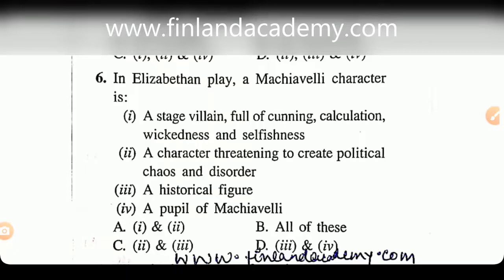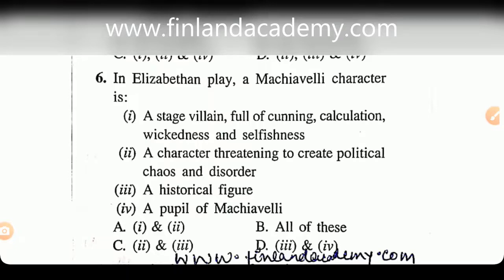I'll first of all help you in understanding what a Machiavelli character is, and then we'll move on towards solving this question. Now there was this guy called Niccolo Machiavelli. He was an Italian Renaissance diplomat, philosopher, and writer. He was majorly known for his work called The Prince, which was, I think, written in 1513. And he's also called the father of modern philosophy, or the father of political science.